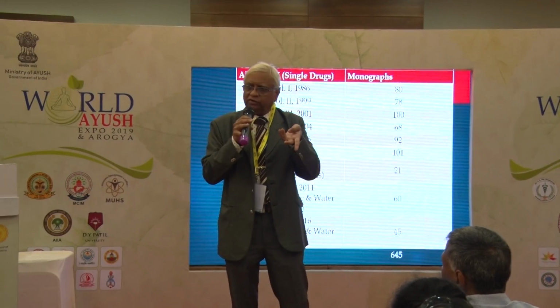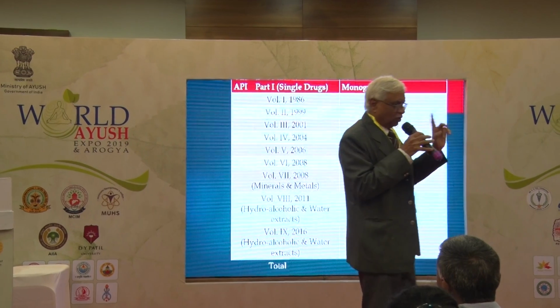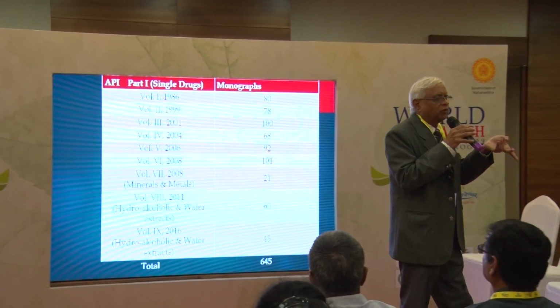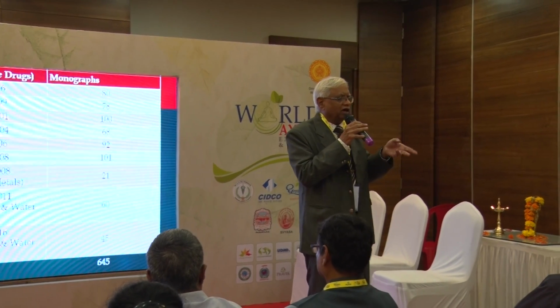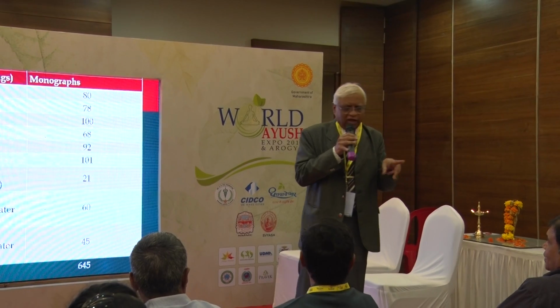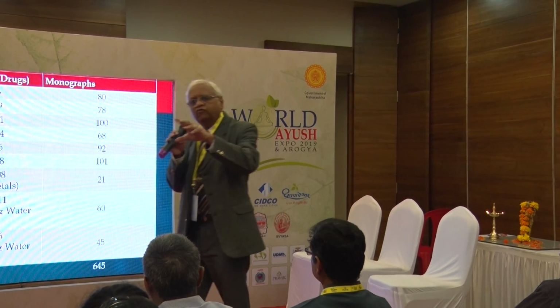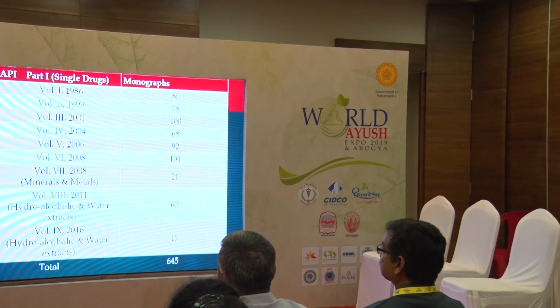The standards of formulae are not there. Standards again come in pharmacopoeia. So this is the difference between pharmacopoeia and formulary. Generally, as far as Ayurveda is concerned, we call it a red book and blue book. So red is pharmacopoeia and blue is formulary.